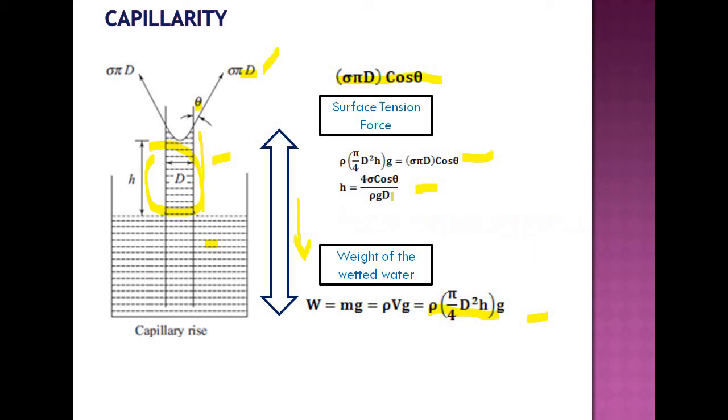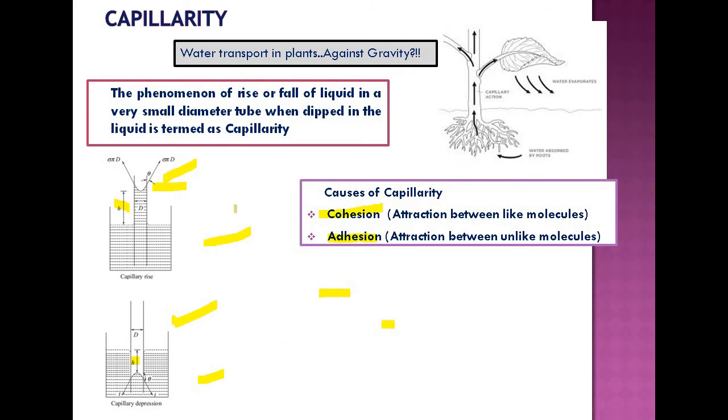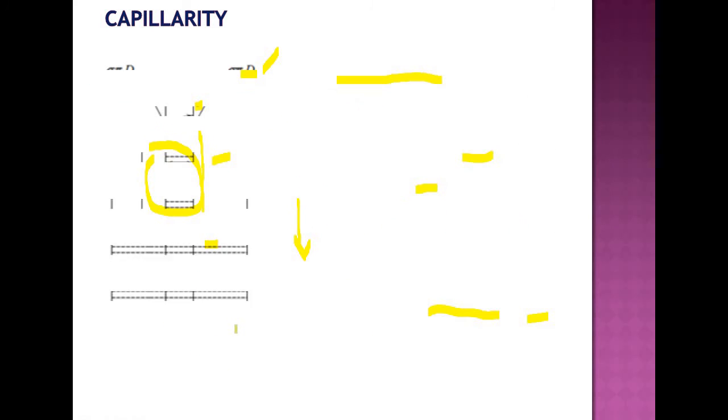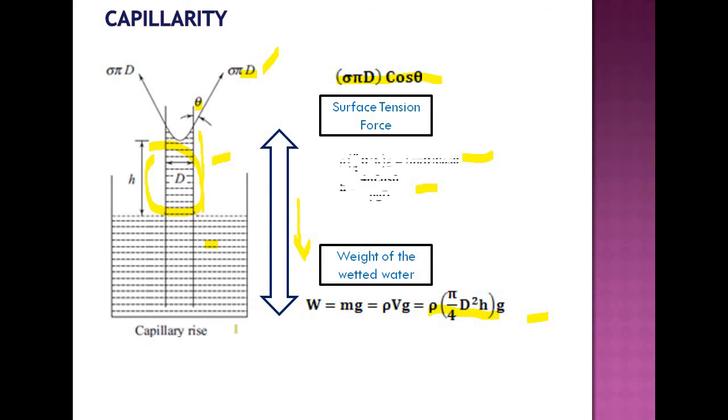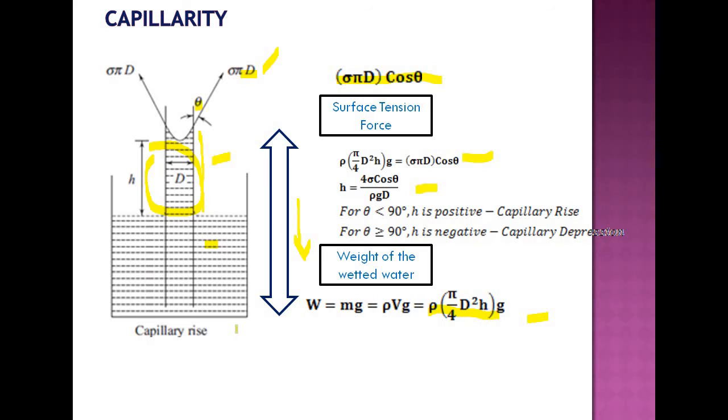We have seen in the previous case that theta is less than 90, and in this case theta is greater than 90. So if theta is less than 90, that is an acute angle, h is positive because the cos value from 0 to 90 is positive. So in h equal to 4 sigma cos theta by rho g d, if theta is less than 90, h is positive, so it is capillary rise. If theta is greater than 90, that is an obtuse angle, the cosine of an angle greater than 90 is negative, so h is negative, so capillary depression.